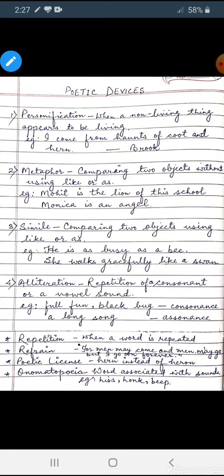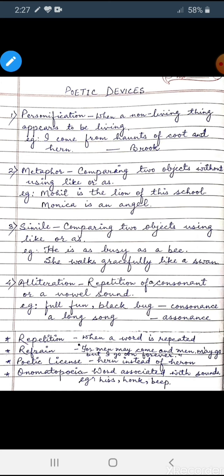This is M. Alam, and today we are going to study the four most important poetic devices that are very much important to know up to class 10th because it carries at least 1 marks. So, the first poetic device which I am going to deal here is personification. I have tried my best to explain it in the shortest and the easiest way possible.